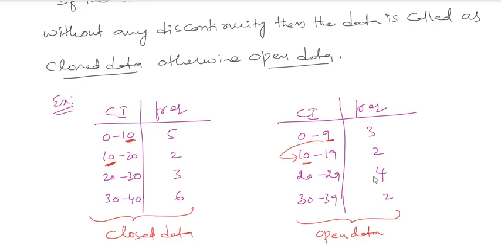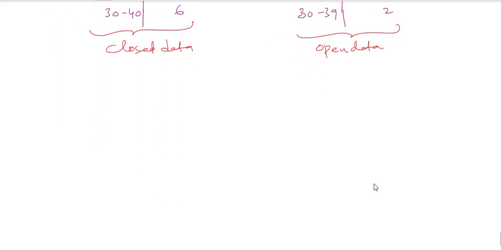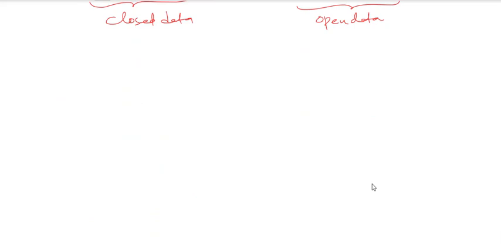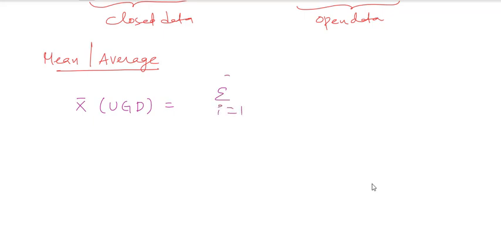So here you have to keep in your mind that there are three things. One is mean or average. You know what mean or average means. x bar for ungrouped data is summation i equals 1 to n of xi divided by n, where n is the number of observations.